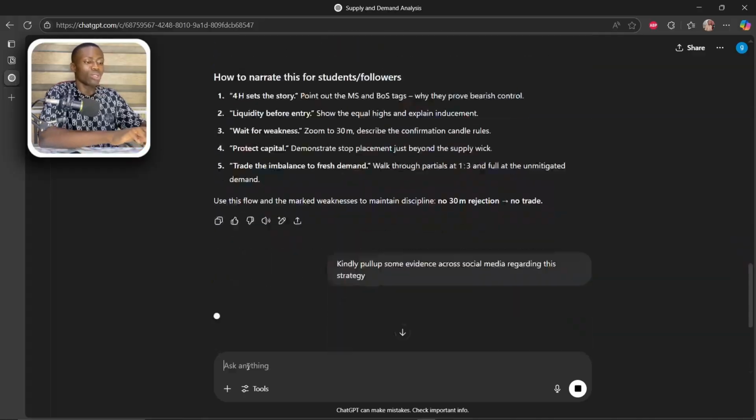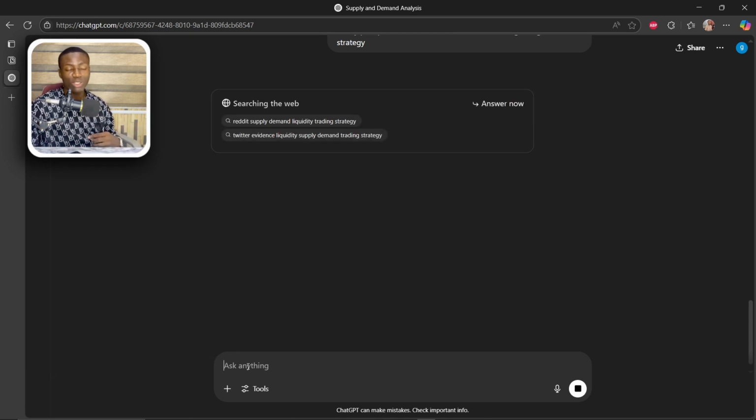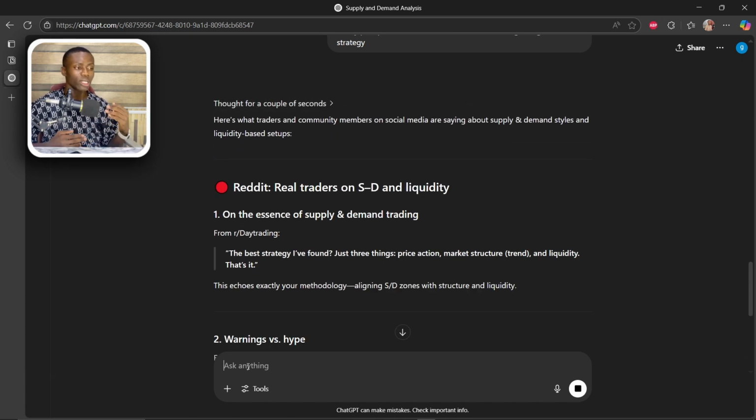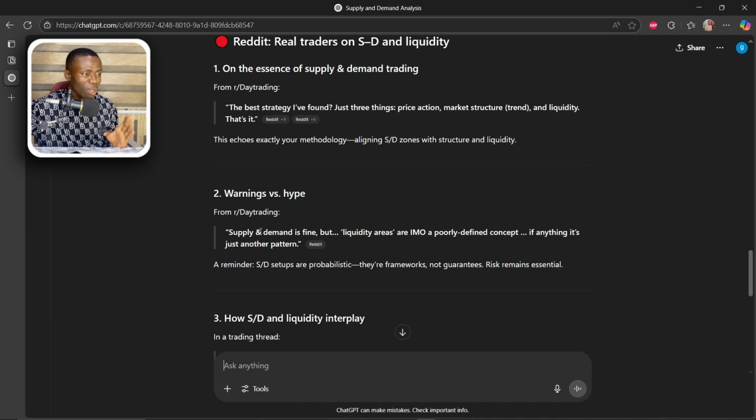So now with this strategy, it is actually going to look through the internet. Mostly, since it says social media, it's going to look through social media and try to give you exactly the information you need. Reddit, real traders on supply and demand liquidity. The best strategy I found, just 3 things: price action, market structure, trend, and liquidity. That is it. Warning: best of supply and demand is fine, but liquidity areas are a poorly defined concept. If anything, it's just another pattern.